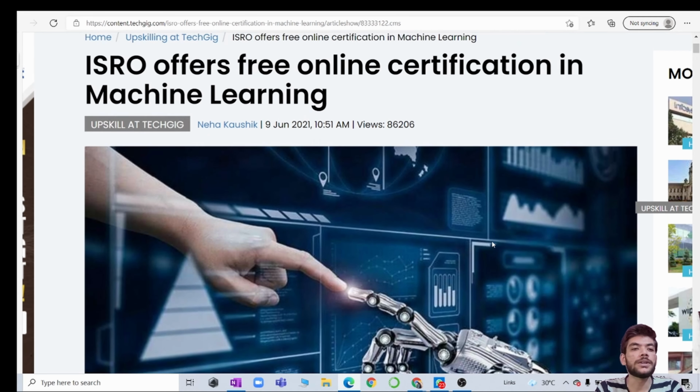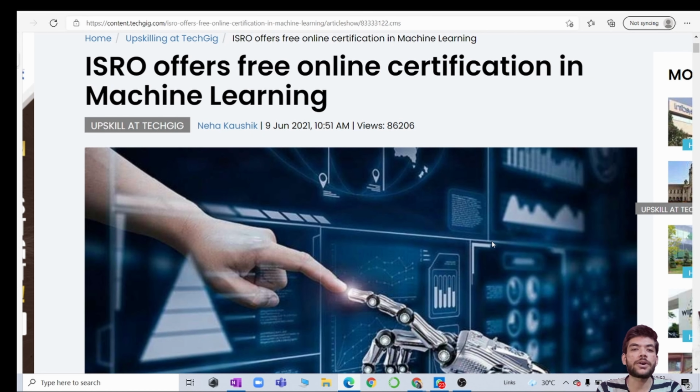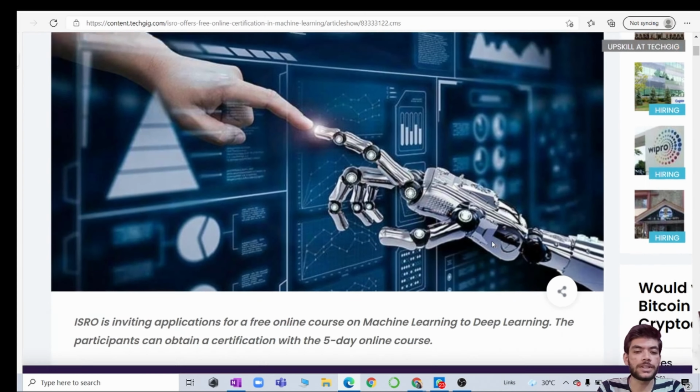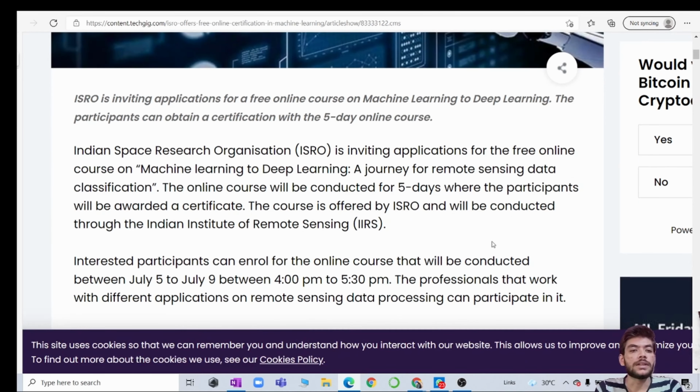In today's tutorial, the news coming out from ISRO is that ISRO is offering a free online certification course in machine learning. Here are some of the details. The Indian Space Research Organization, ISRO, is offering a free online course on machine learning to deep learning. The participants can obtain a certificate with the 5-day online course. The course is available free of cost on YouTube also, and the direct application link is also provided in the description.